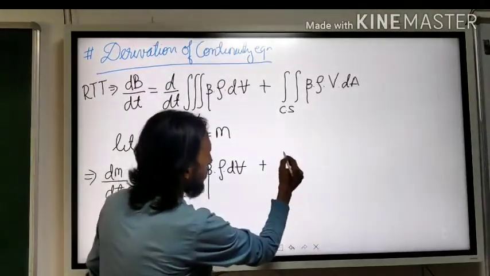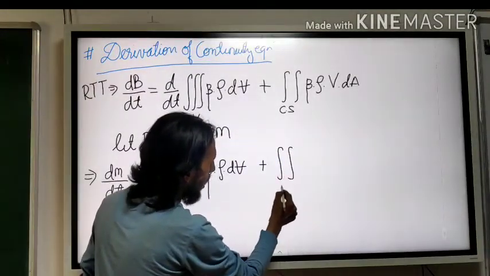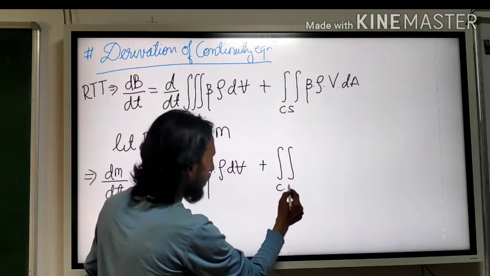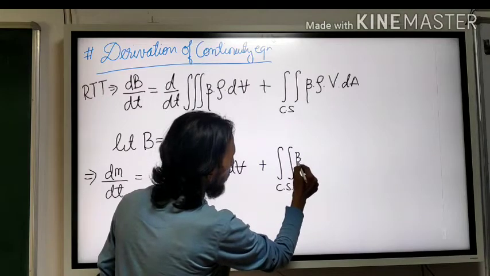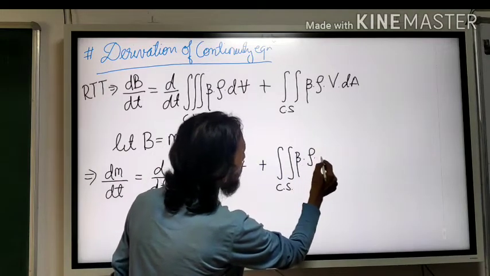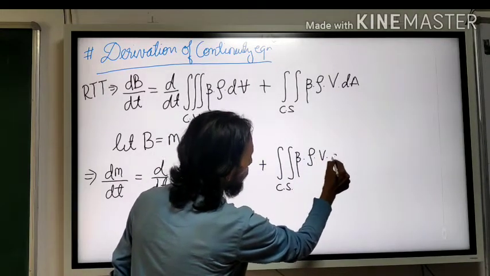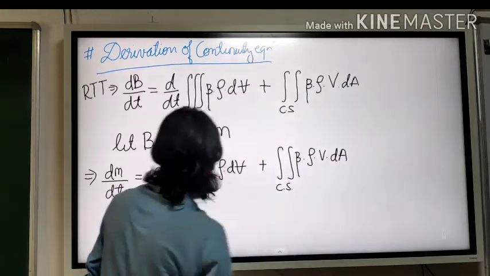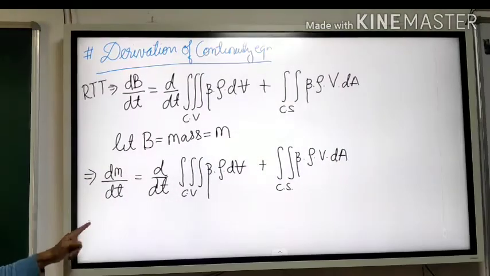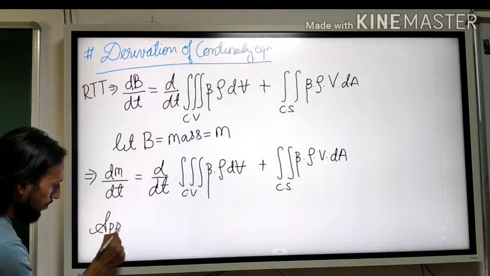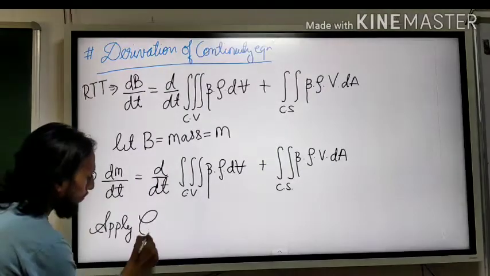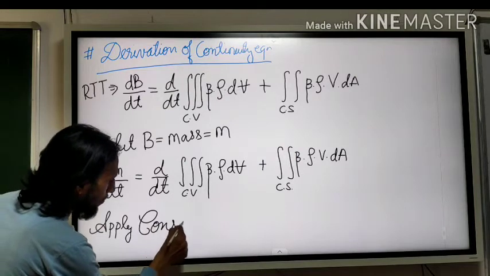For now, we will not break it, we will break it in the next step. So this is nothing but rho dot beta dot rho dot v dot dA. Now what will we apply? Conservation of mass.